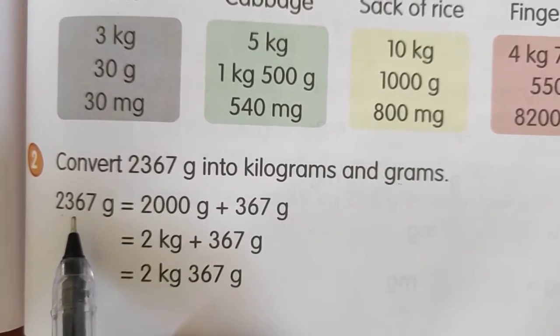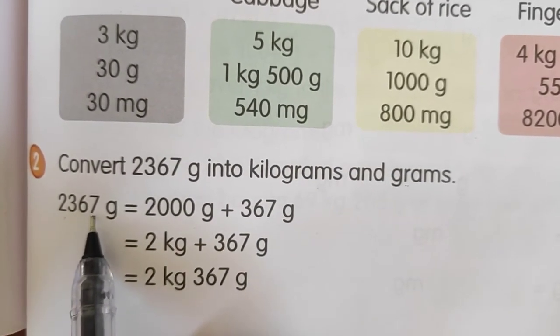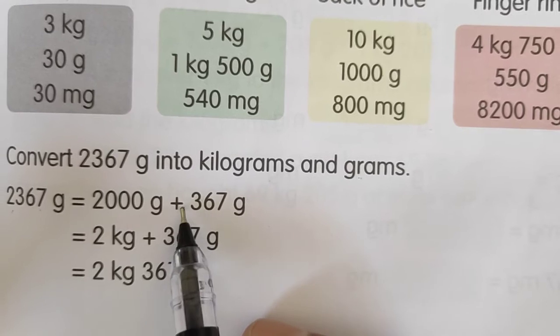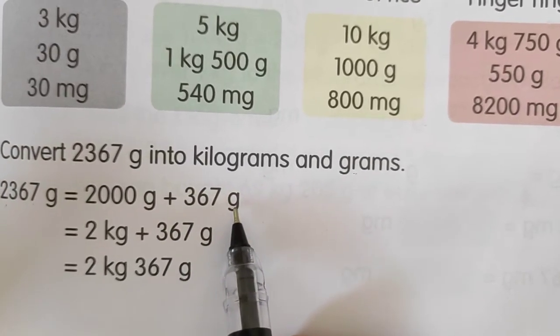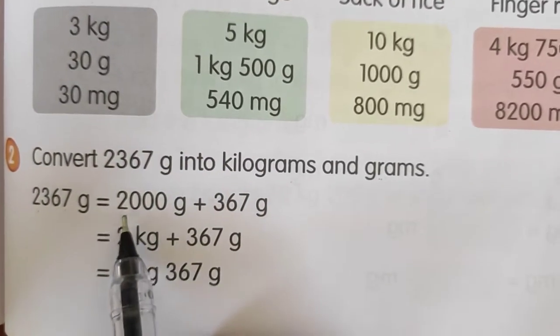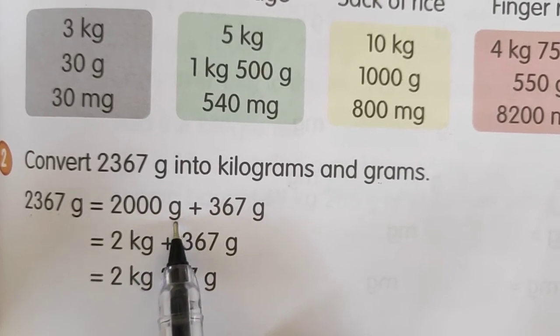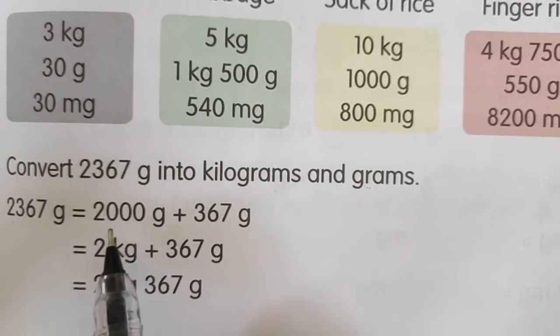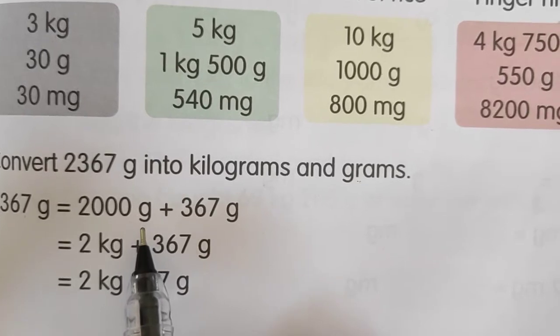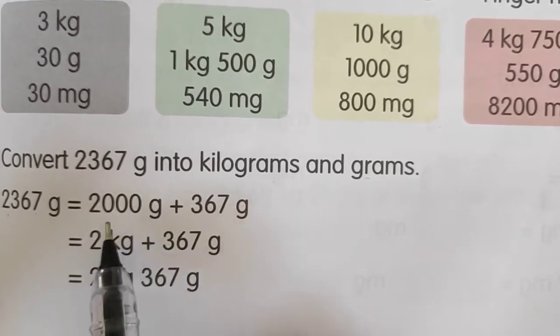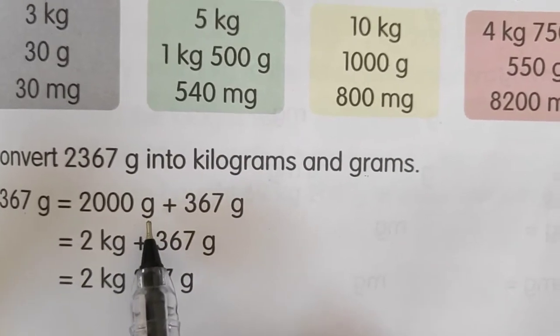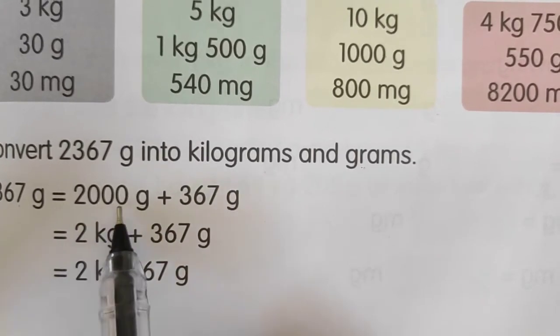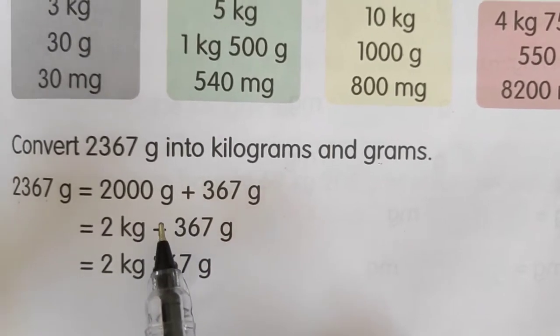So definitely what is remaining here now is 367, so I will write it like plus 367 gram. And now I can convert this 2000 gram into 2 kilogram, because 1000 gram is 1 kilogram, so 2000 gram will become 2 kilogram.